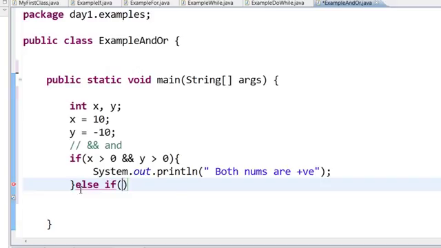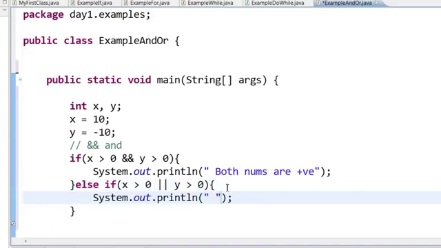The way to write it is, the OR symbol is the two pipe symbol. You can find this pipe symbol right above your enter key. You have to press shift and the key above your enter key. So you read this as else if x is greater than 0 or y is greater than 0. At least one number is positive.